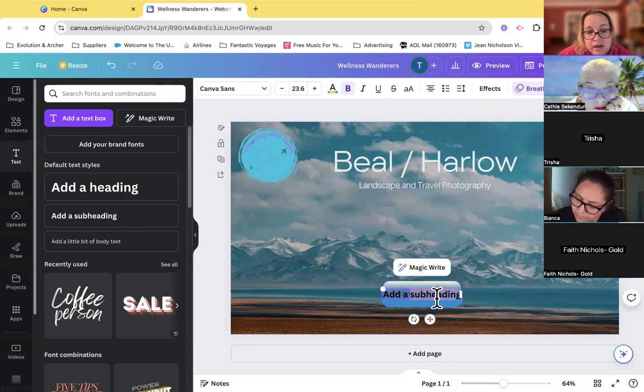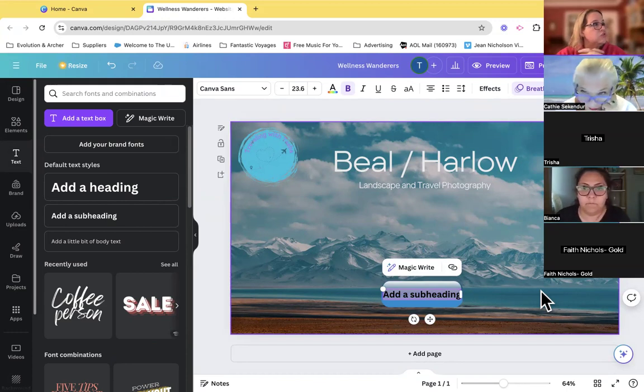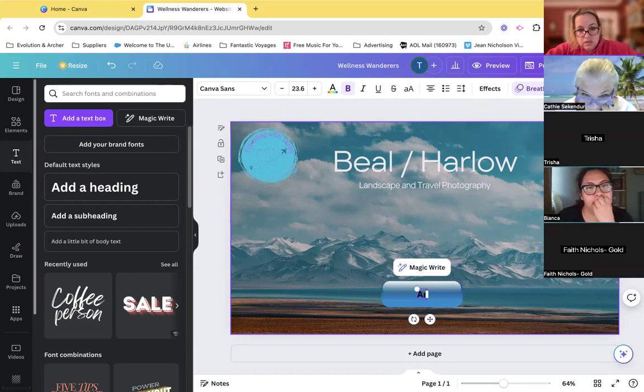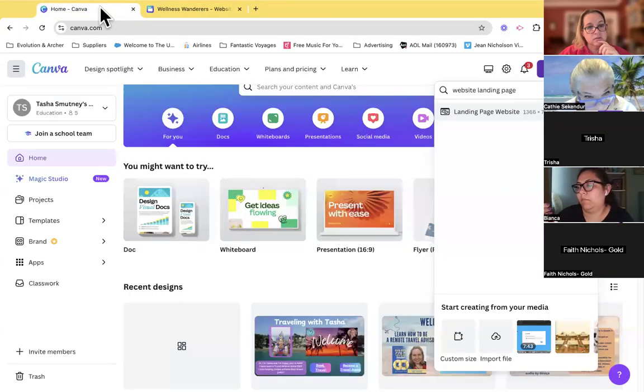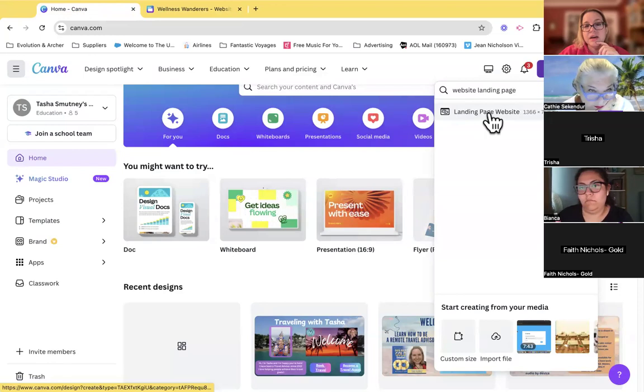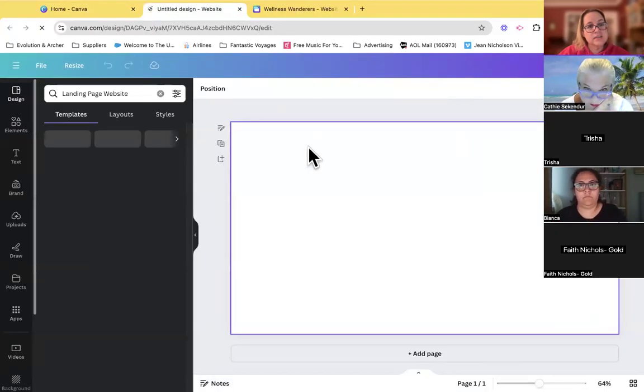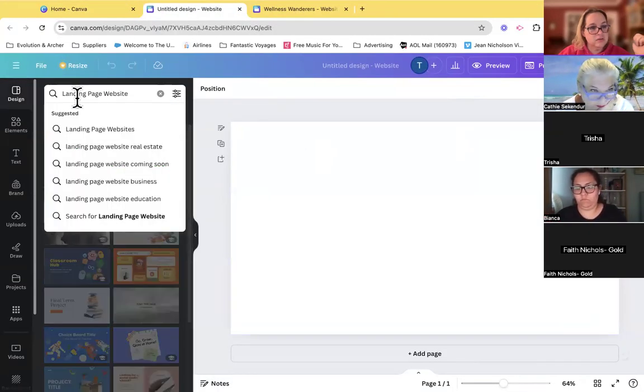Maybe you want to have different websites or different pages that people go to for a trip, right? Maybe you're advertising trips that you have. So maybe this is Aruba 2025. Now, what I would do, I would come back here. I would make another one. Now, this is my Aruba page.